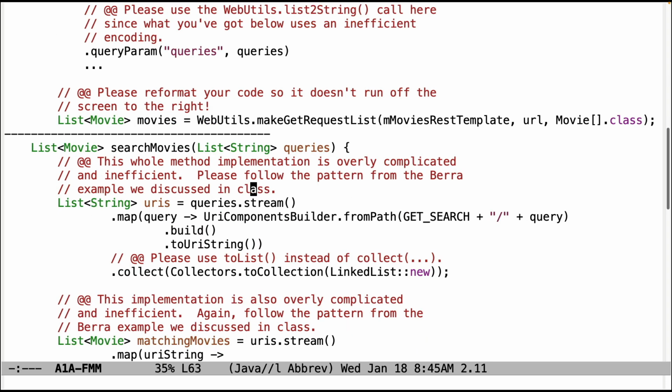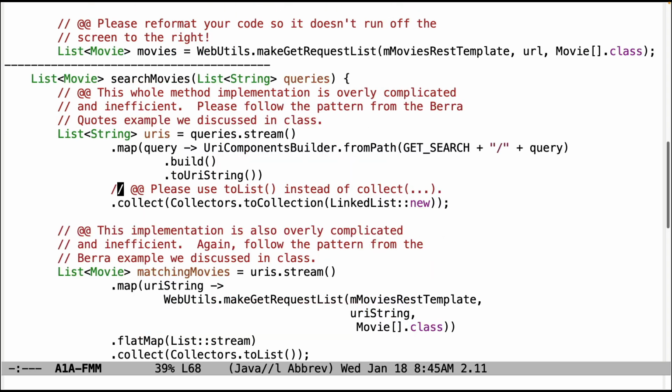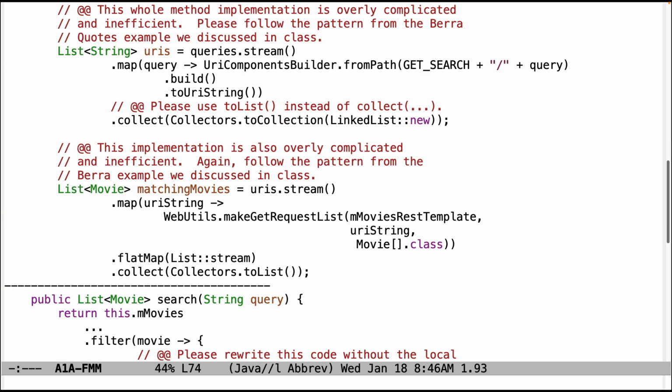Down here, this is some more issues with the proxy code. This whole solution is very complicated and inefficient. Please take a look at the Bera quotes example that we discussed in class, which will show you how to do something like this. And again, please don't use collect. Use toList instead of collect. This is also way too complicated. There's a very much cleaner way to do it. Please, again, take a look at the Bera quotes example that we looked at in class.